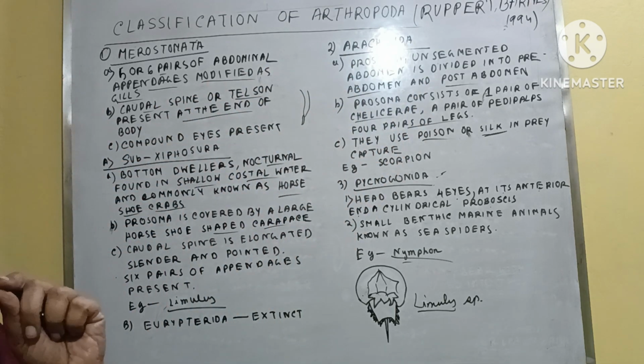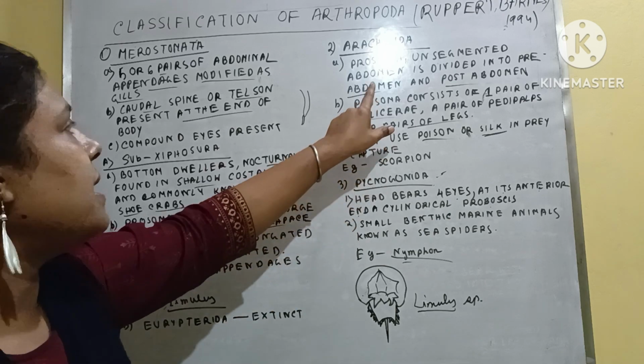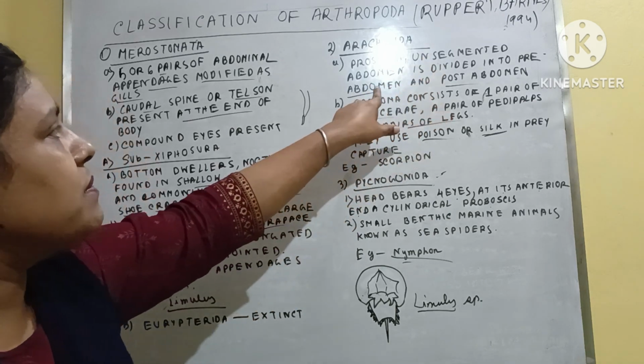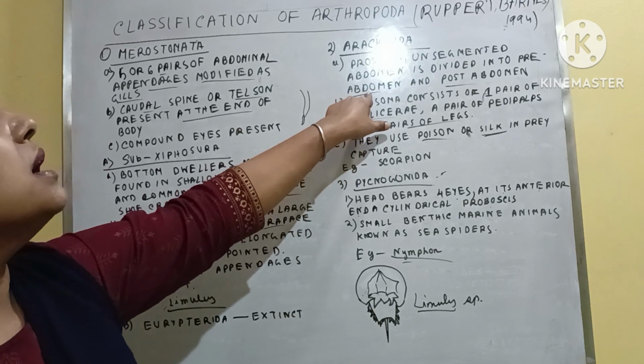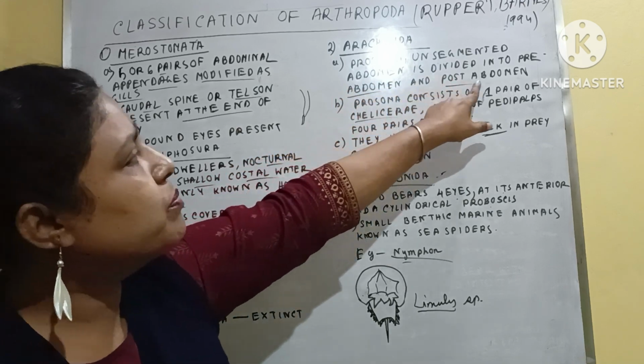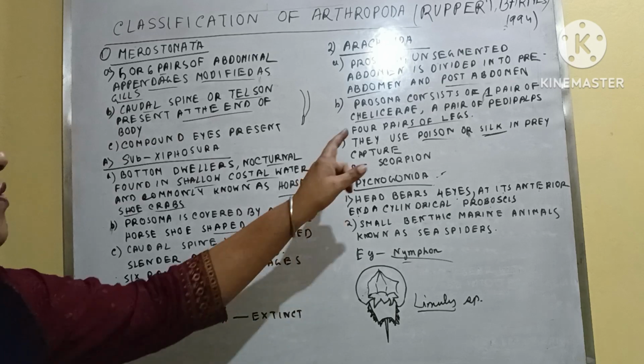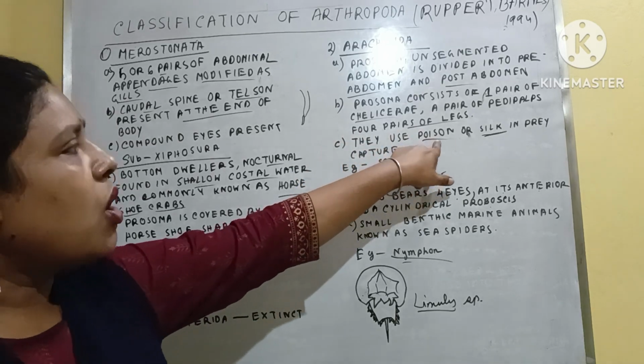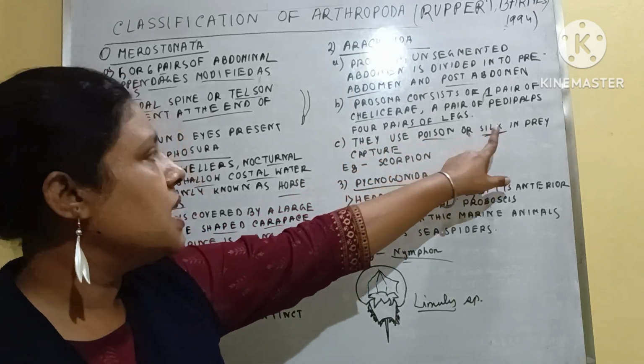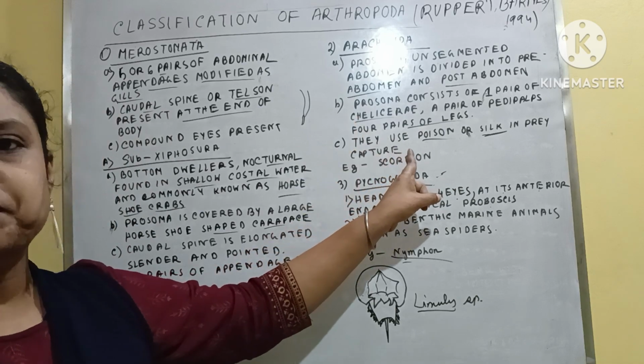Obviously they use poison or silk-like substances in prey capturing.